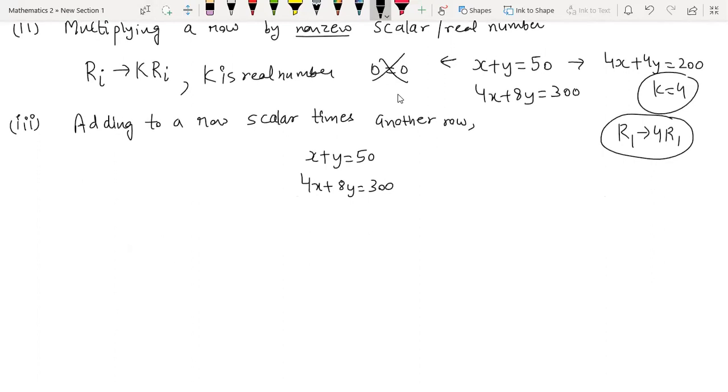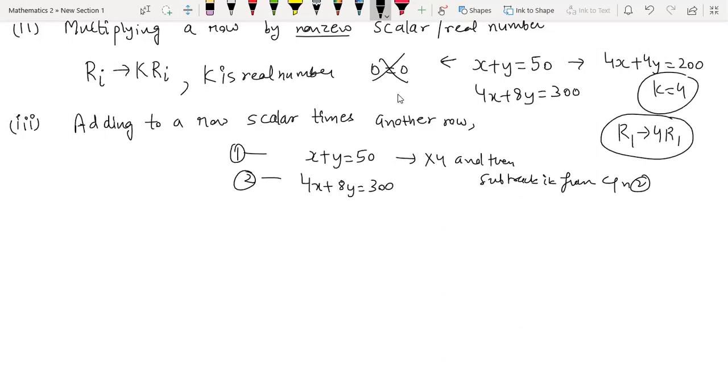Then we do this. What we can do is multiply equation 1 by 4 and then subtract it from equation 2. So if you are calling this equation 1, you are calling this equation 2. So we are multiplying equation 1 with 4 and then subtracting it from equation 2. What is the operation you are doing basically? This looks like we are doing 2 steps, but you can do this simultaneously.